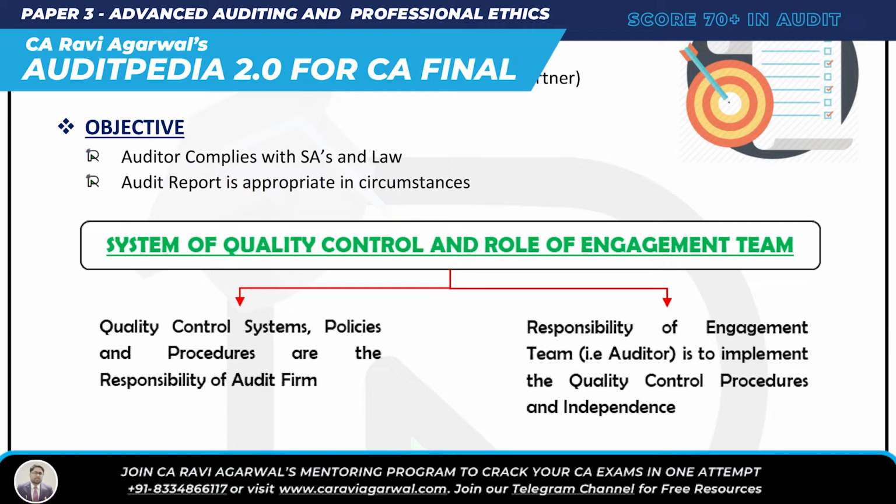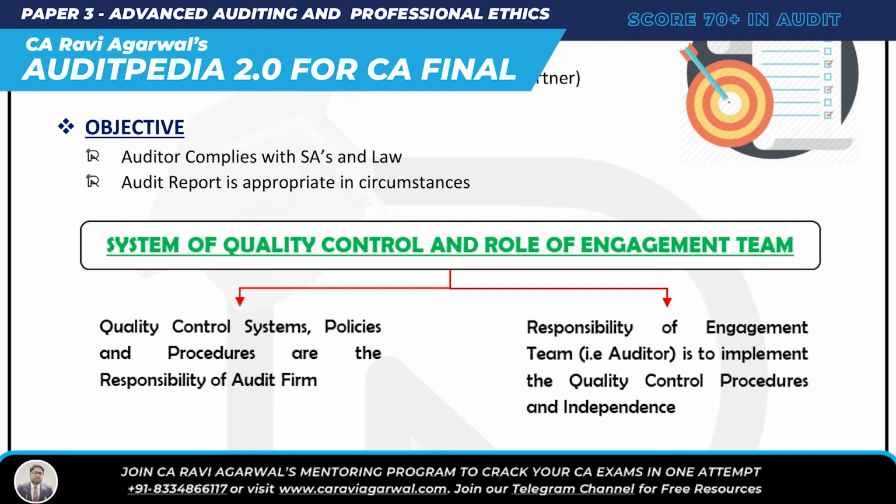It says auditor should comply with SA and law. Very simple, two simple objectives of SA 220. Number one, auditor should comply with SA and law. I said, okay, I will do that. Next it says, audit report is appropriate in circumstances. Audit report should be appropriate in all the circumstances. Two objectives of SA 220, very simple. You will find this objective used several times in this entire SA.